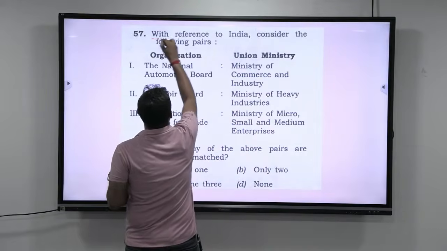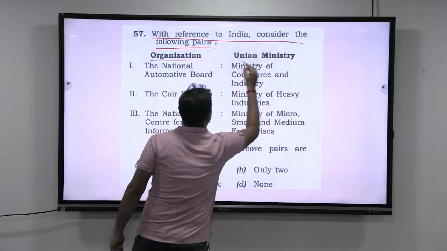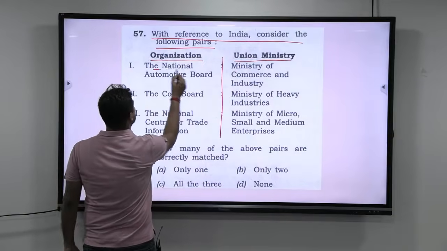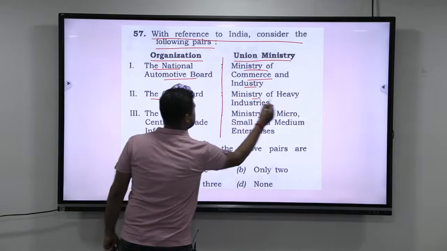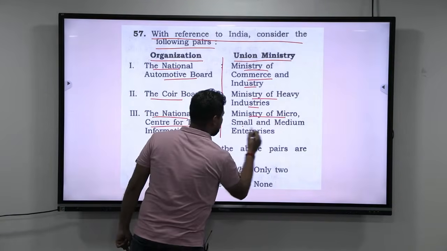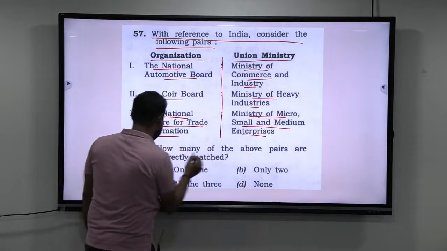Look at this. With reference to India, consider the following pairs. On one side you have organization, on the other side you have union ministry, and this is a match the following. Let us see this. The National Automotive Board, Ministry of Commerce and Industry. The COIR Board, Ministry of Heavy Industries. The National Center for Trade and Information, Ministry of MSMEs, that is Micro, Small and Medium Enterprises. How many of the above pairs are correctly matched?